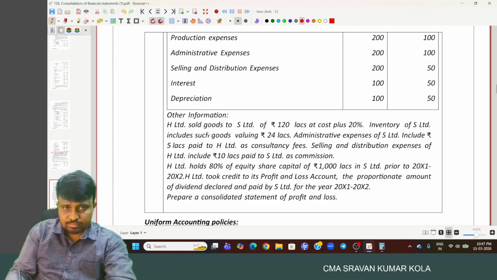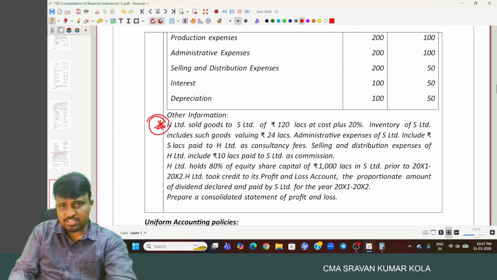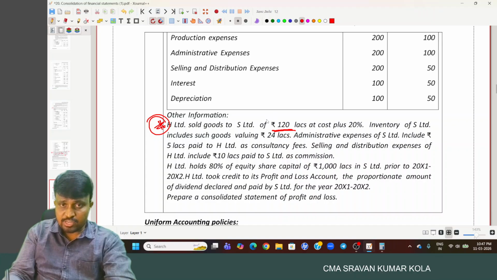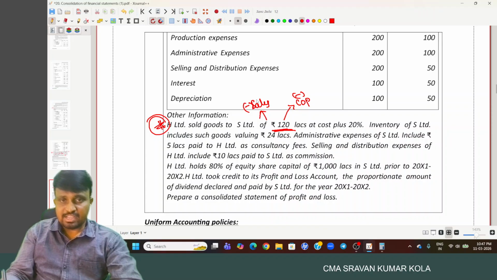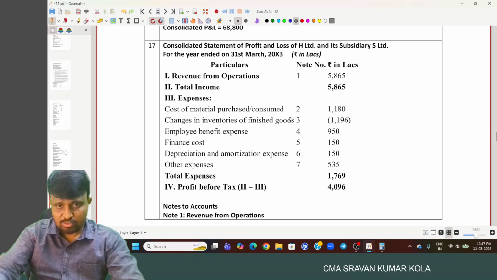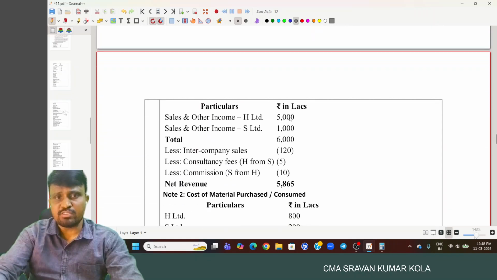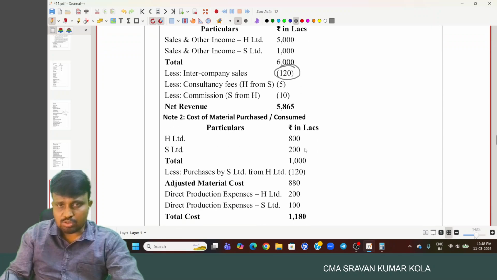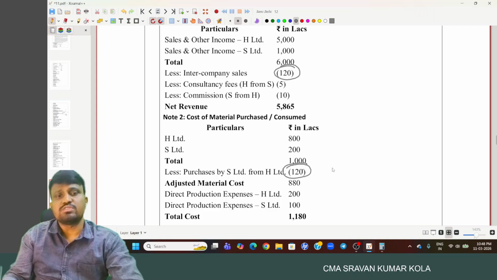So here H Limited sold goods to S Limited, and this is the mutual transaction during the year. We have to reduce it from sales as well as cost of purchases. 120 lakh, reduce it from what? Sales and cost of purchases. So in revenue from operations, we have to reduce 120 lakhs. And from the cost of purchases also, we have to reduce 120 lakh.